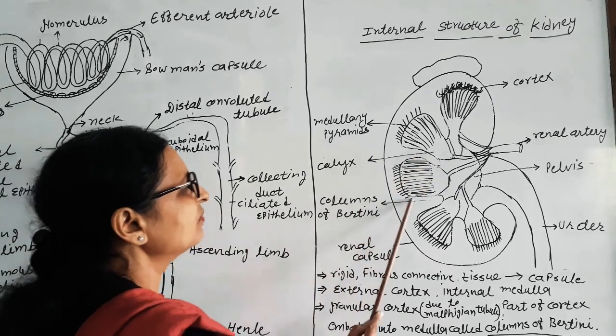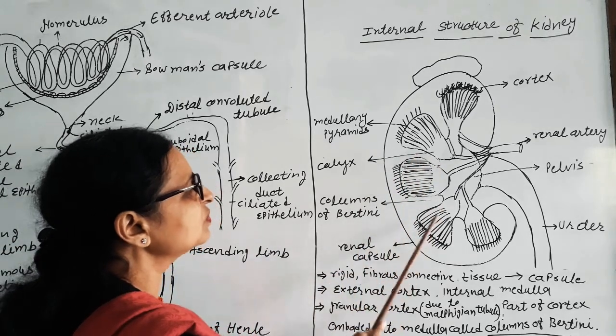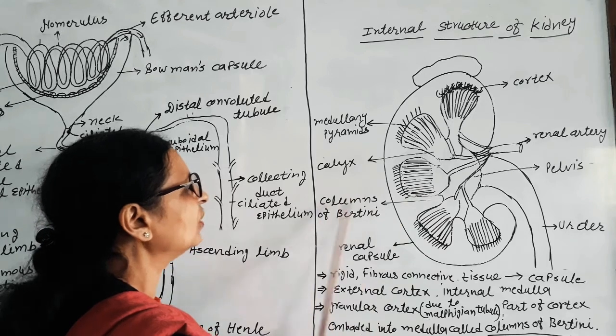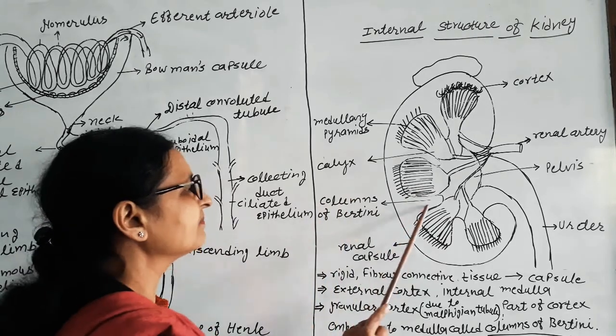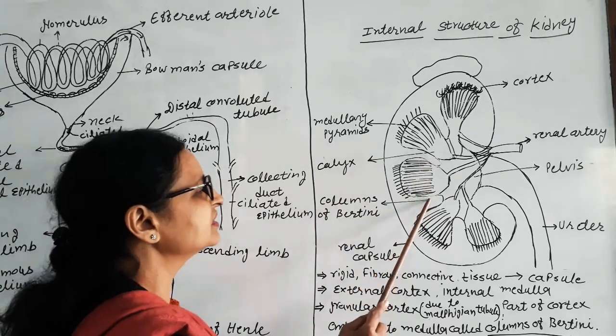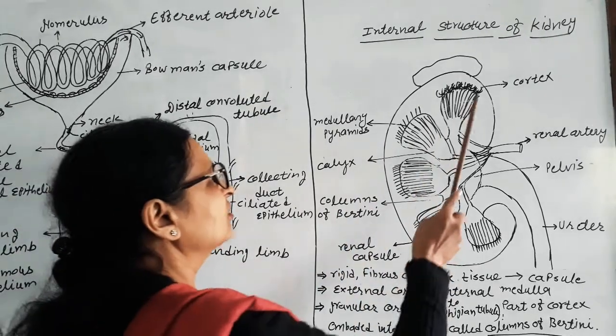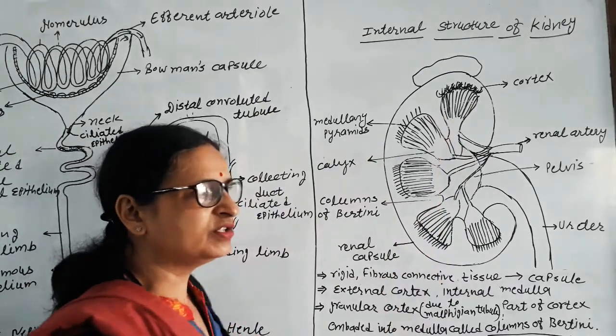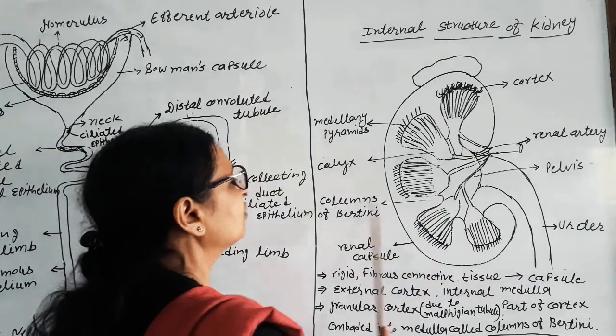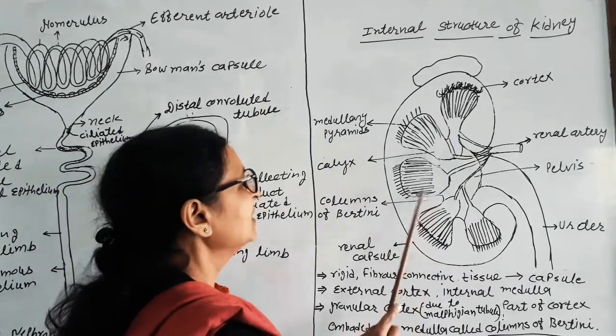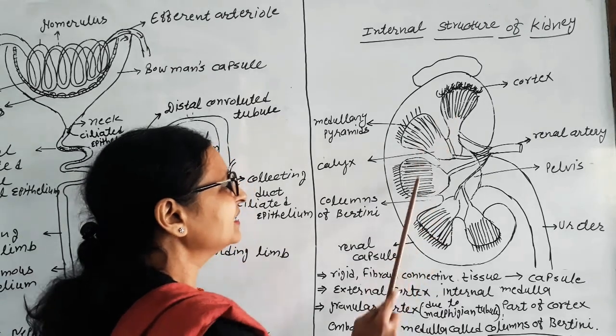The part of the cortex found between two pyramids is called the columns of Bertini. So the cortex penetrates into the medulla and forms the columns of Bertini, and the medulla appears like a pyramid.